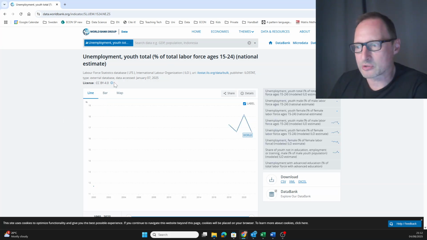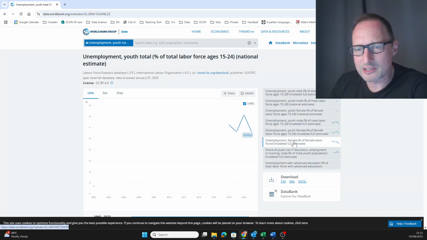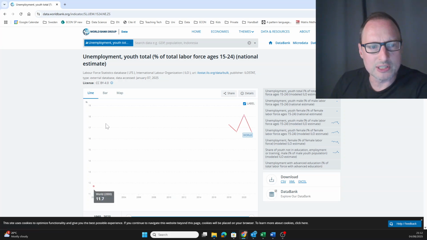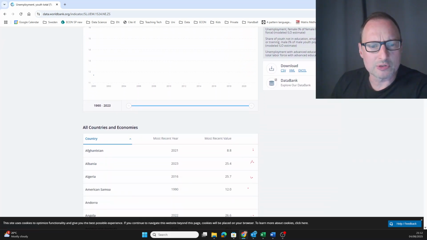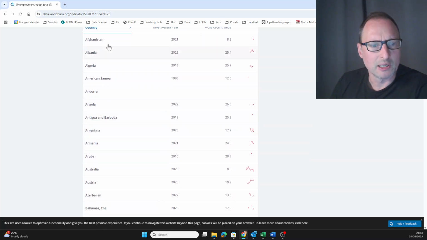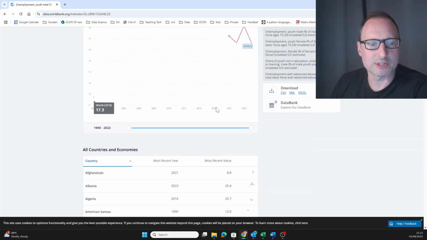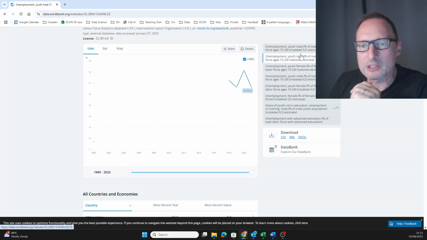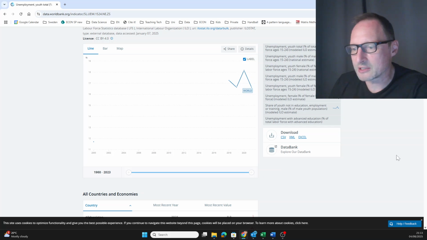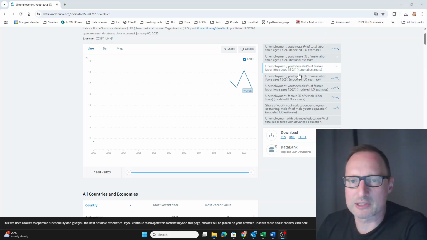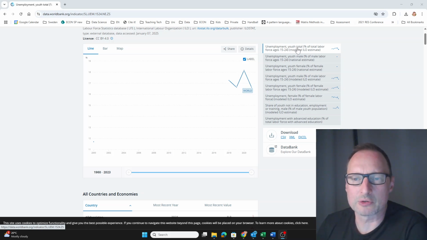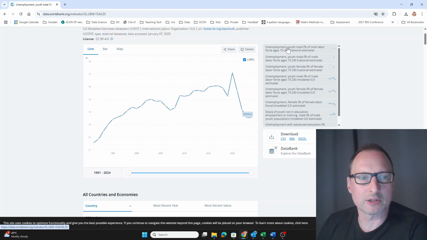And you get this sort of screen, and you can see here there are different series we may look at. You see a graph that looks pretty empty, but you see also at the bottom a table with information on different countries for different years, for instance, what the most recent year is for certain countries. So let's look here on the right hand side where we can see different indicators. And youth, so that's male youth unemployment total, that looks like percentage of total labor force for ages 15 to 24. That looks pretty good. So we click on that.